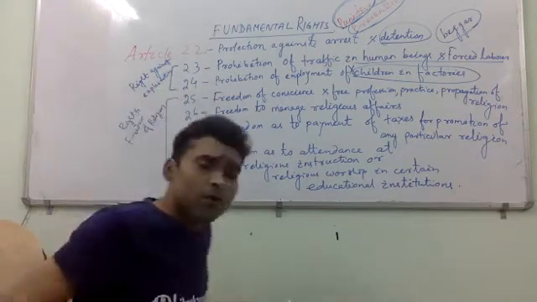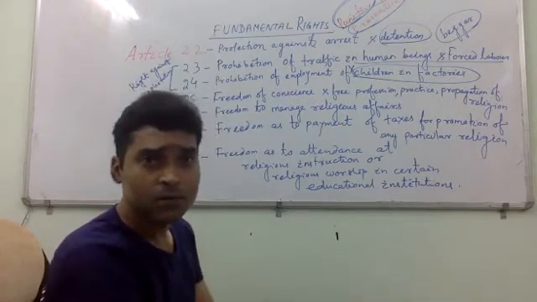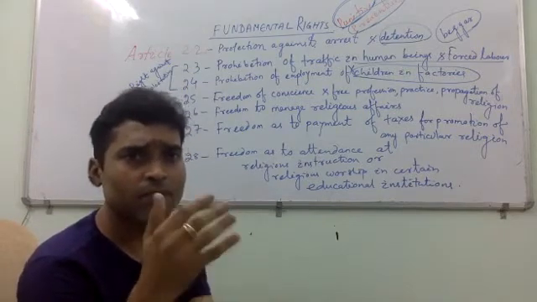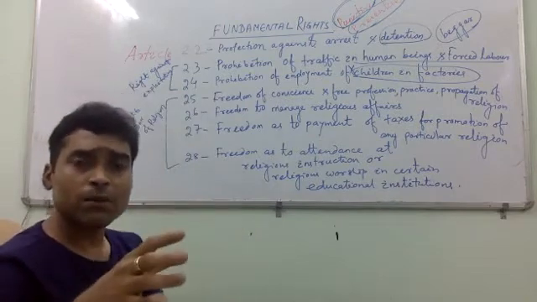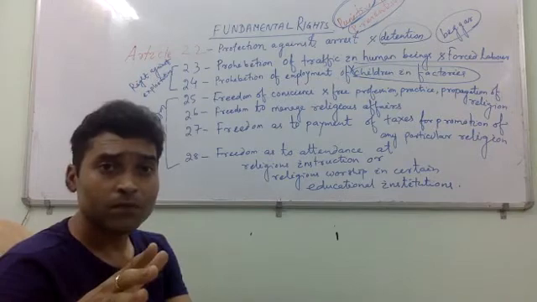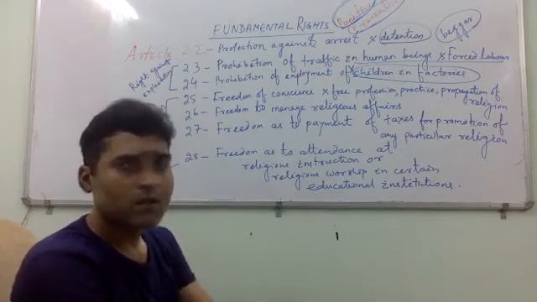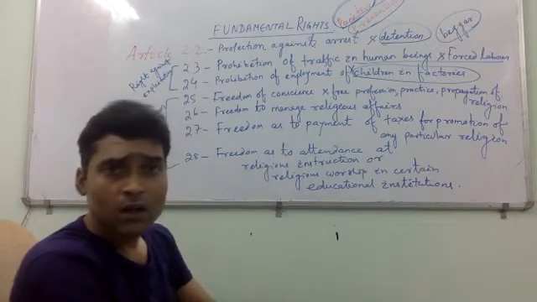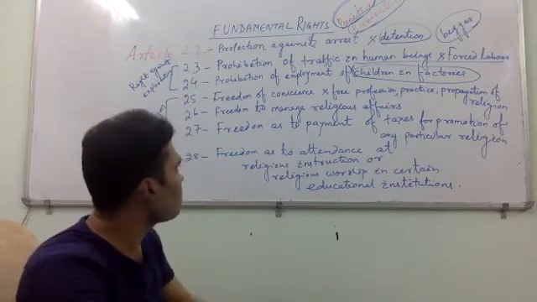Now we'll talk about the right to freedom of religion. Articles starting from 25, 26, 27 and 28 talk about the right to freedom of religion. It means all kinds of religious activities are protected and guaranteed by the Constitution under these articles. Let's understand each of them.